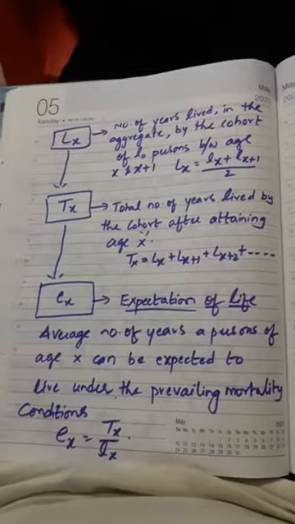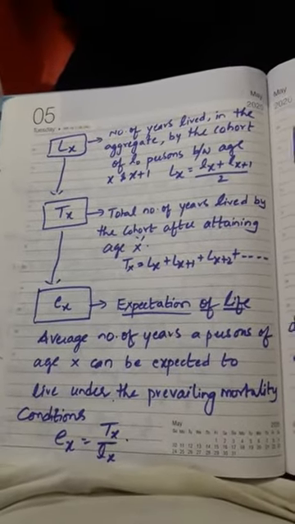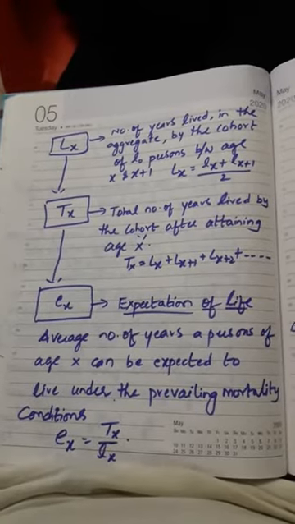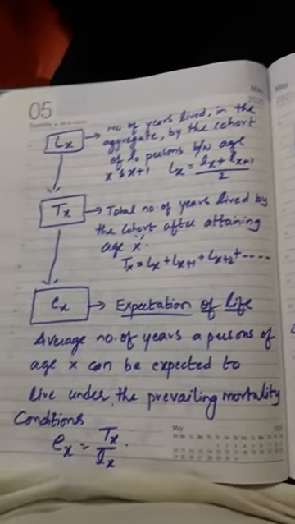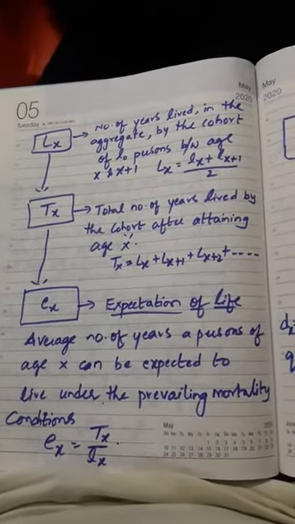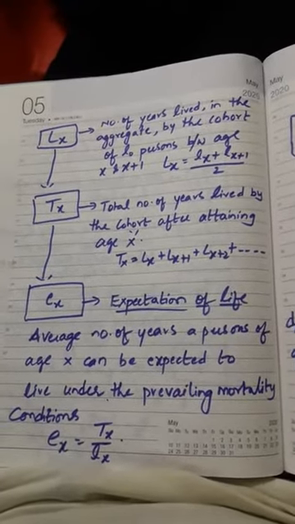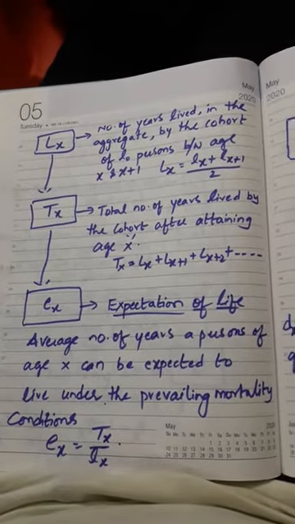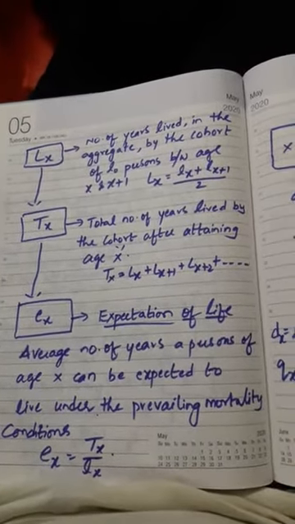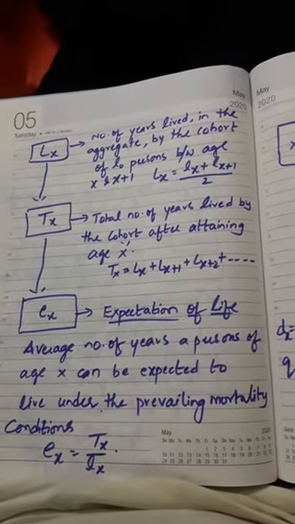Next two sets: capital Lx and capital Tx. Now we are not finding persons. Out of all those persons, we find how many years were lived in the aggregate by the cohort of l0 persons between age x and x plus 1.